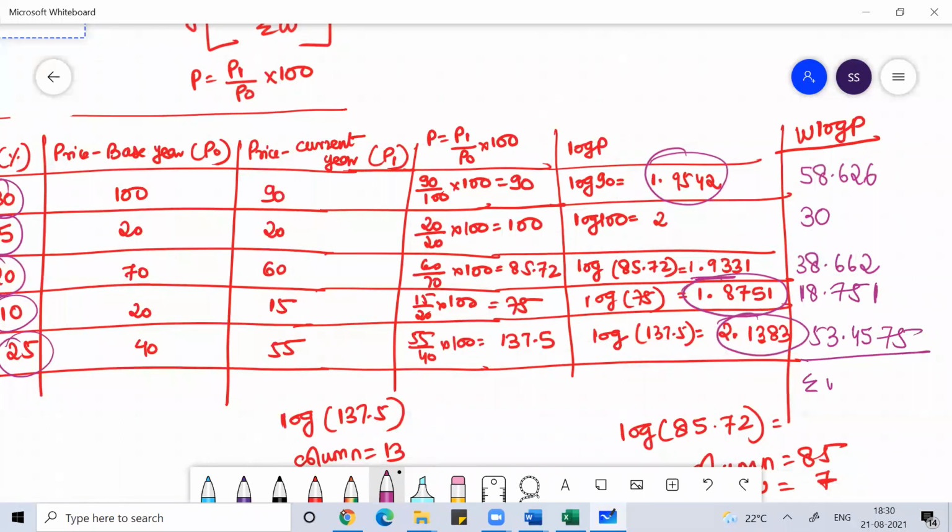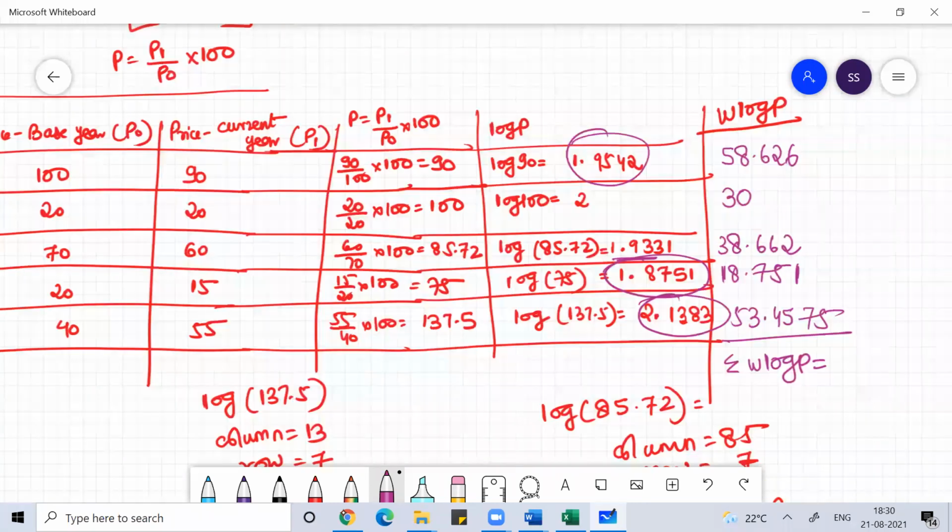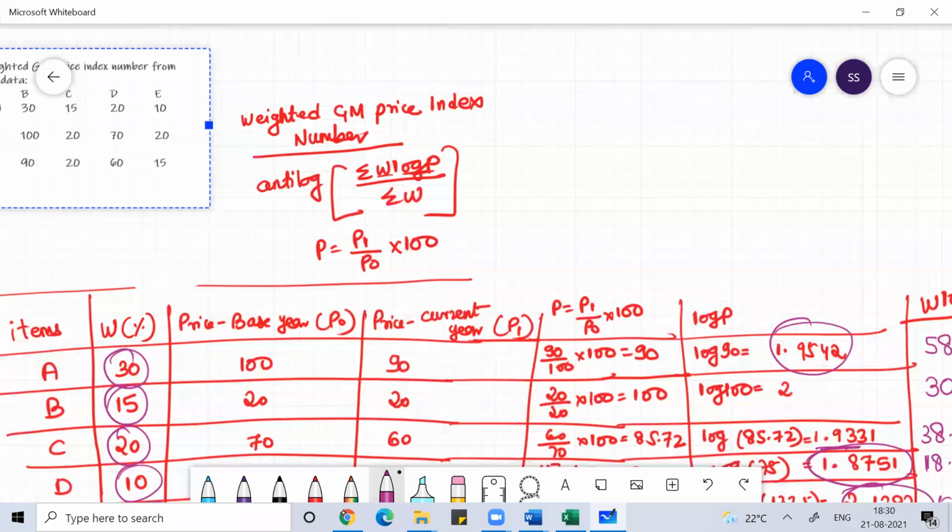So the sum of W log P, you need this, right? In this formula, you have to find the sum of W log P, divide by the sum of W, and then find the anti-log of that.